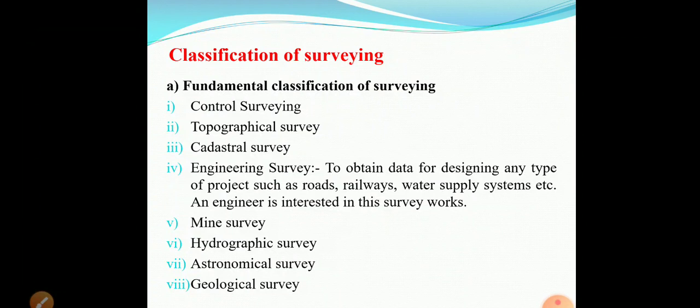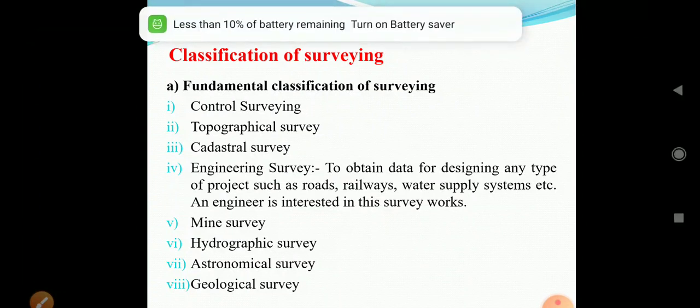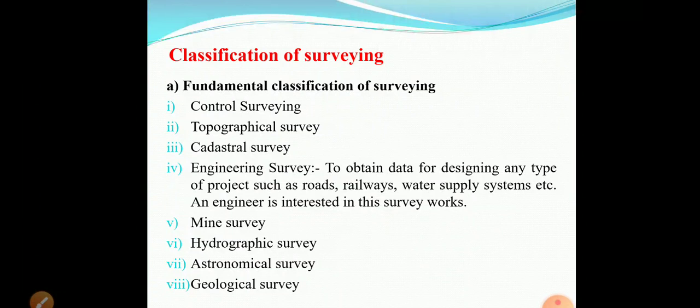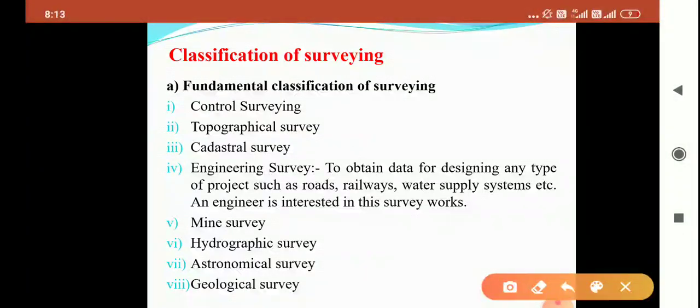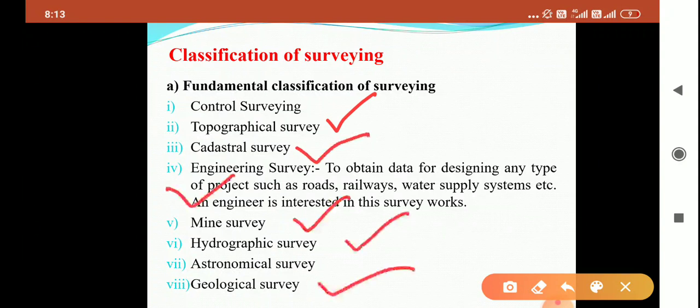Next, depending upon the various conditions, survey is classified. First condition is depending upon purpose. Second condition is depending upon instrument used. So first case, depending upon purpose, survey is classified as topographical survey, cadastral survey, engineering survey, mine survey, hydrographic survey, and geological survey. These surveys are more important from the civil engineering point of view.